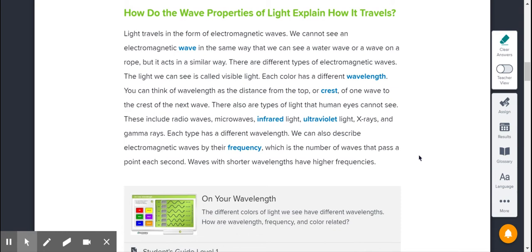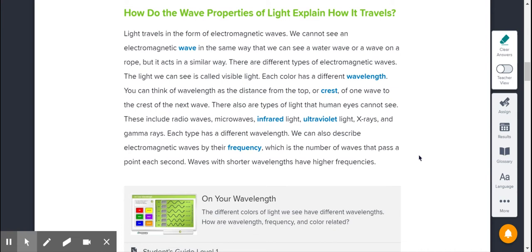How do wave properties of light explain how it travels? Light travels in the form of electromagnetic waves. We cannot see an electromagnetic wave in the same way that we can see a water wave or a wave on a rope, but it acts in a similar way. There are different types of electromagnetic waves. The light we can see is called visible light. Each color has a different wavelength.